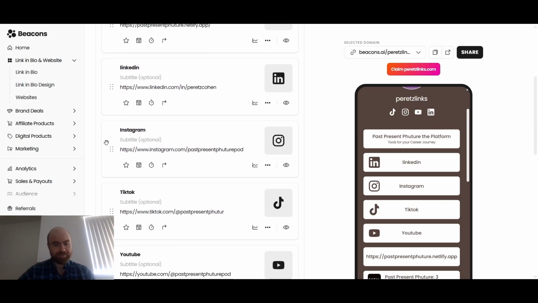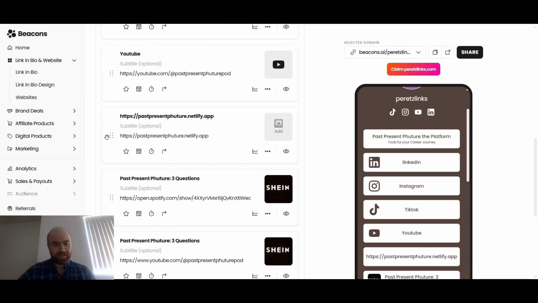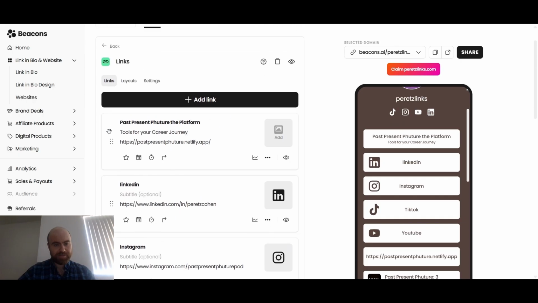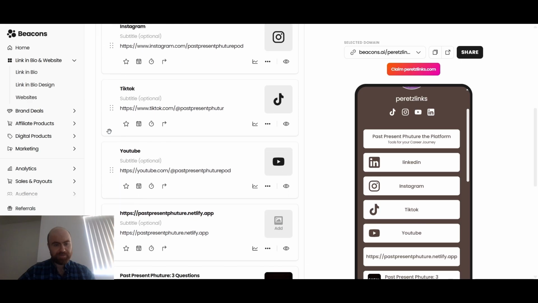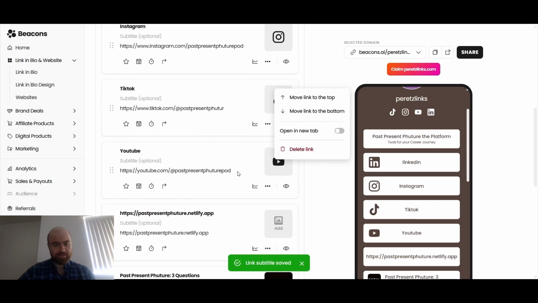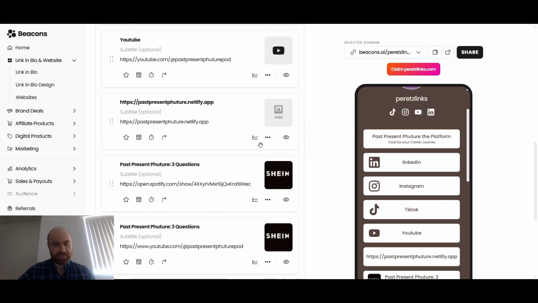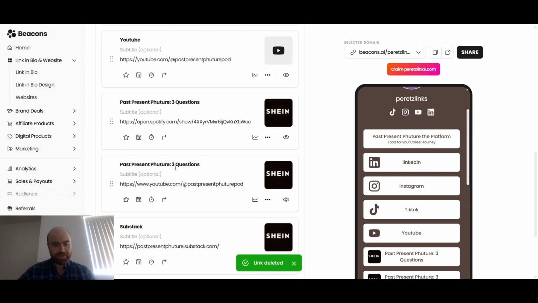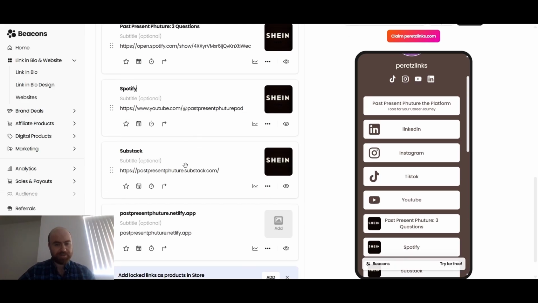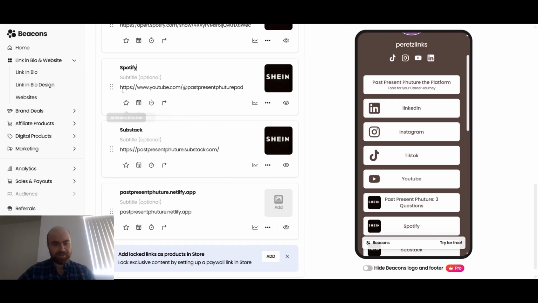Okay, so it's the platform. And they got the Netlify app there. Remove TikTok. We can remove the second occurrence of this. We could update this to Spotify. Got the logo there. We got some Substack. We got, nope, that's YouTube.